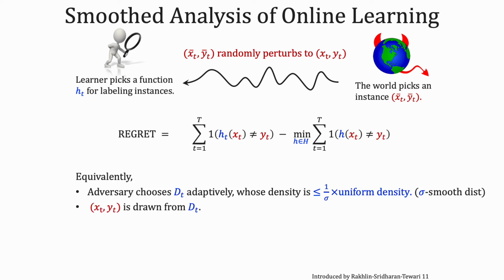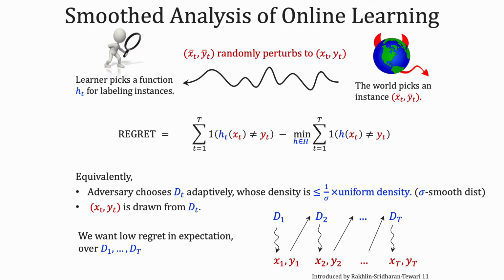Equivalently, this can be seen as the following process. The adversary picks a distribution adaptively such that the density is bounded by a 1/sigma factor from the uniform distribution. We will refer to such distributions as sigma smooth distributions. The instance is drawn from these distributions. Note that adaptivity here means that the choice of d_i at time i could depend on all the previous draws. We want low regret in expectation over d1 to dT.